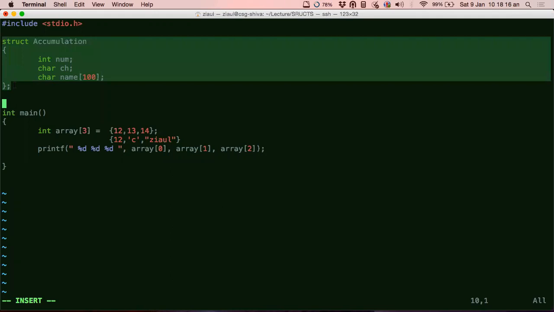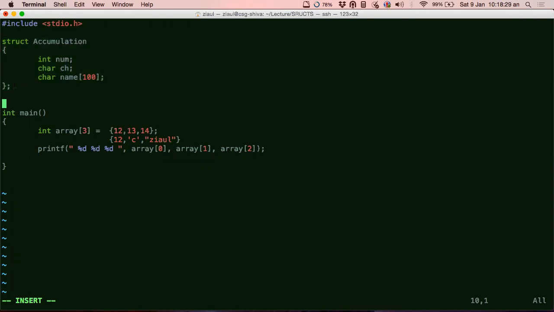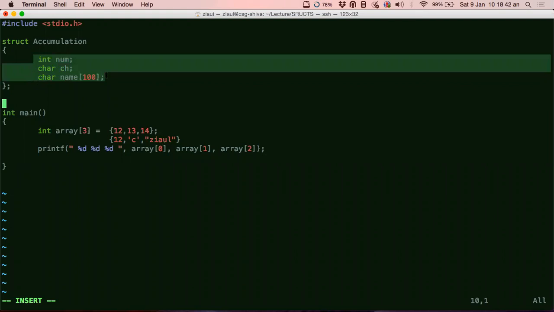Now this is called a structure definition. I have not created a variable out of this. Remember this, guys. I have just told my compiler that this is the structure name, and this structure contains these three smaller data types inside it. It has not been allocated any memory in the program space yet, because this is just a declaration.